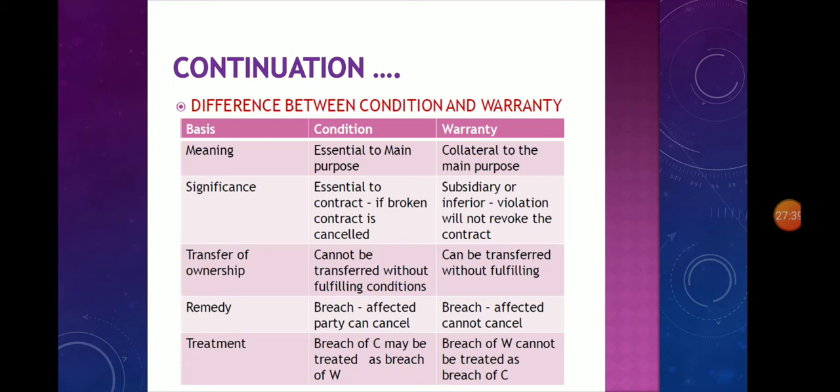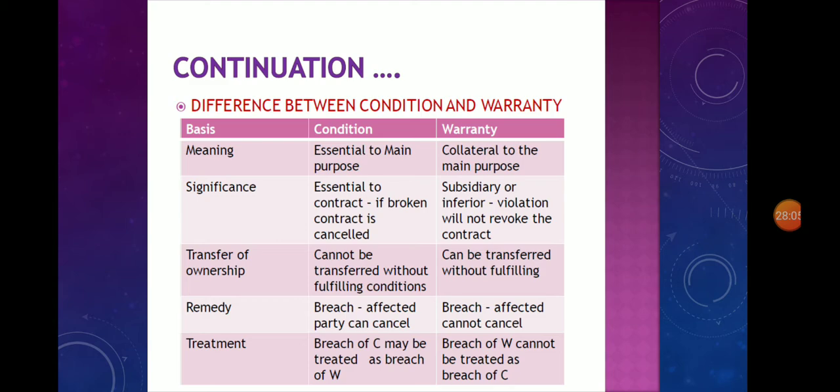Then transfer of ownership. Ownership of goods cannot be transferred without fulfilling the condition. But in the case of warranty, ownership of goods can be transferred to the buyer without fulfilling the warranty. The next one, remedy. In the case of breach of condition, the affected party can cancel the contract and claim damages.